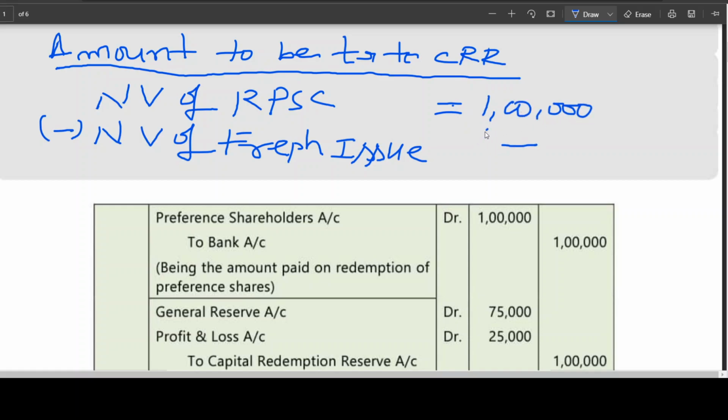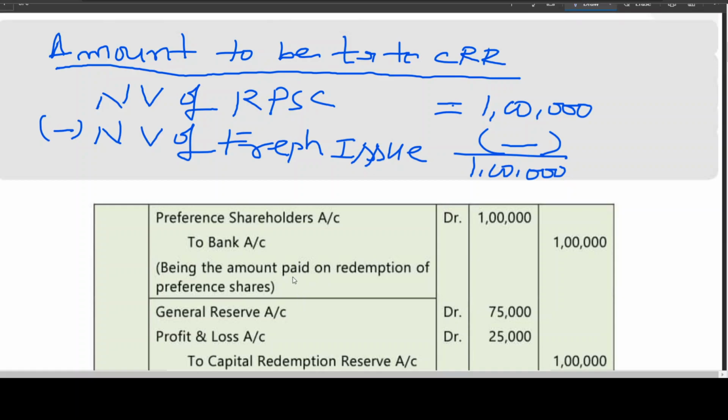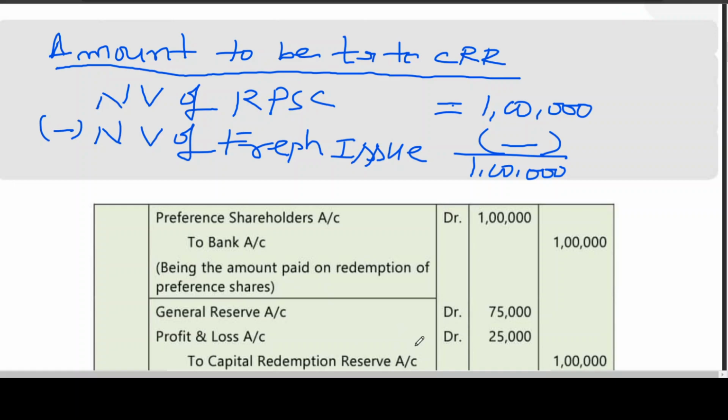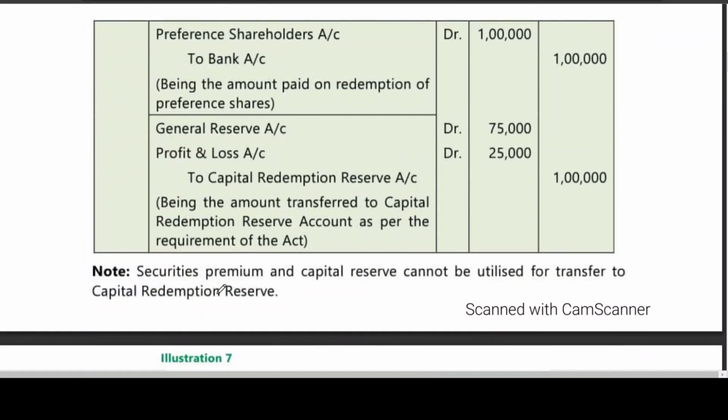Nominal value of fresh issue is nil. Therefore, amount to be transferred to CRR is 1 lakh. So this 1 lakh, from where are you using? General reserve. And from P&L account how much are you using? 25,000. Is this clear?